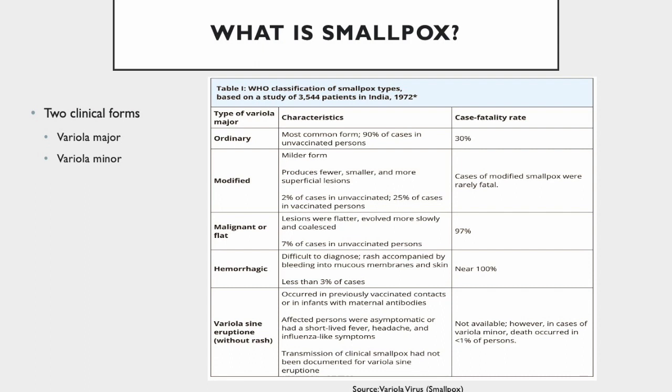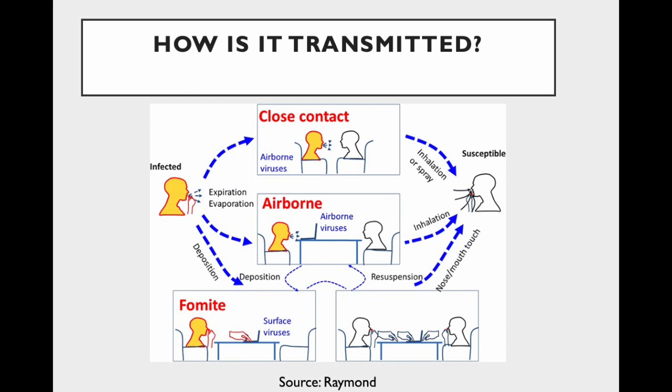There are 4 types of variola major. Looking at this chart, ordinary was the most common with a fatality rate of 30%. The second form is called variola minor, the less common and much less severe disease, which caused fewer symptoms, less extensive rash, less scarring, and fewer fatalities, with a death rate of 1% or less. How is it transmitted? It can be transmitted from contact with another person, through the air, or from contact with contaminated items such as blankets and clothes.